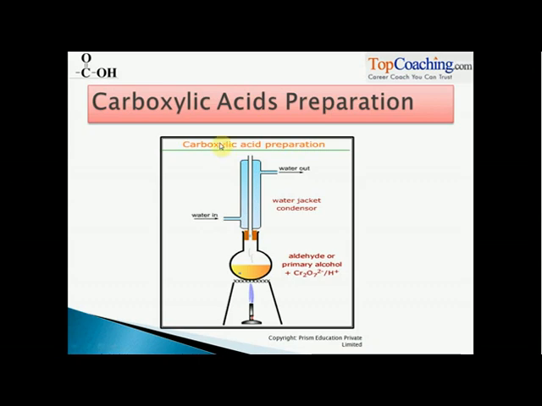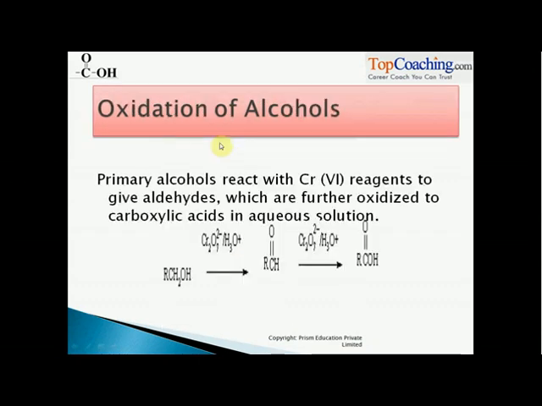So let us start with the first method. It is oxidation of alcohols. Primary alcohols, when they react with chromium ions, form aldehydes, right? And when they are further reacted by supplying more oxidizing agent, they get converted into acids.